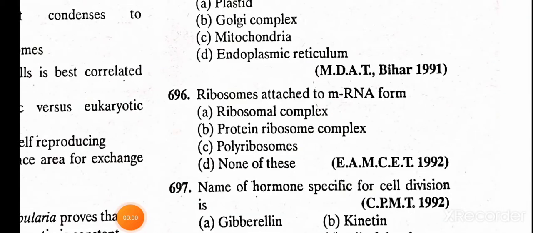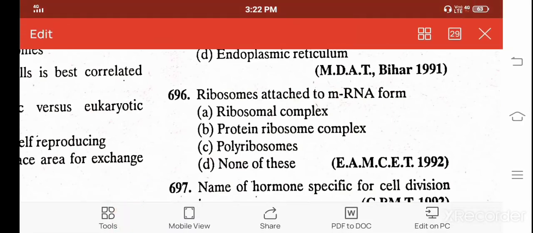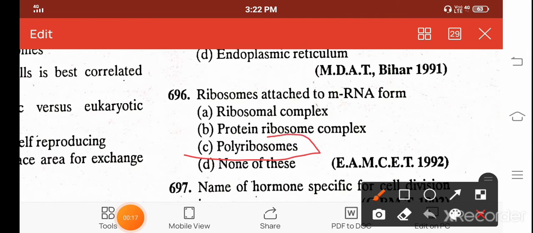When ribosomes attach to messenger RNA they form A. Ribosomal complex, B. Protein ribosome complex, C. Polyribosomes, and D. None of these. And the correct answer is C. Polyribosomes.